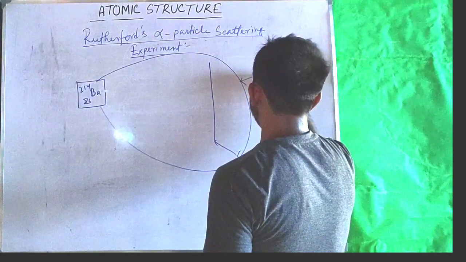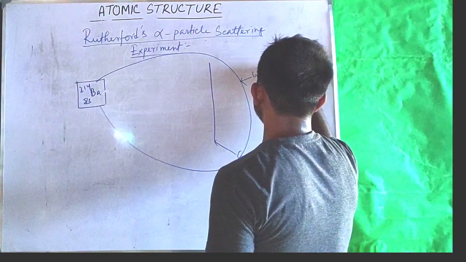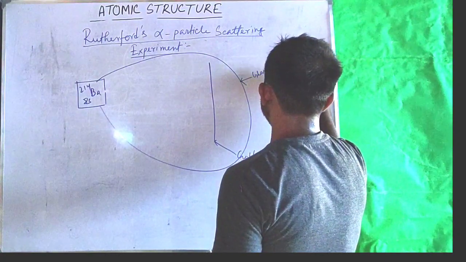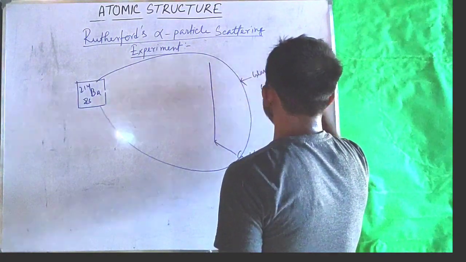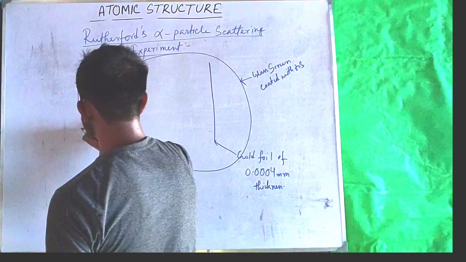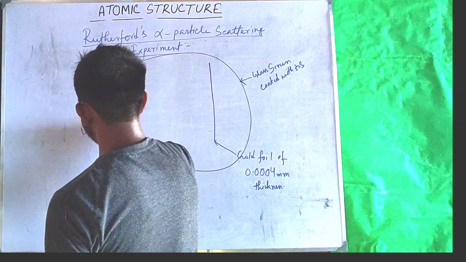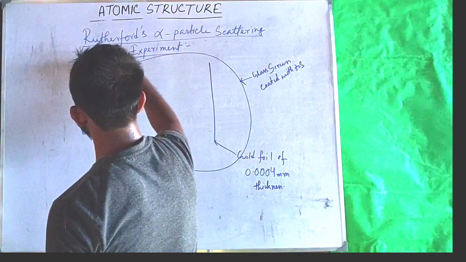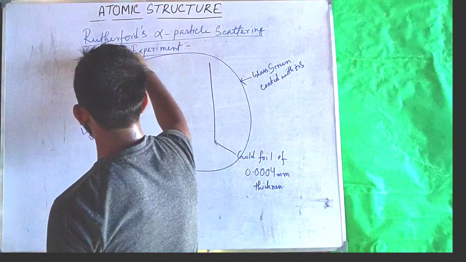So glass screen coated with zinc sulfide. This is the lead box, and this is the source of alpha particle.